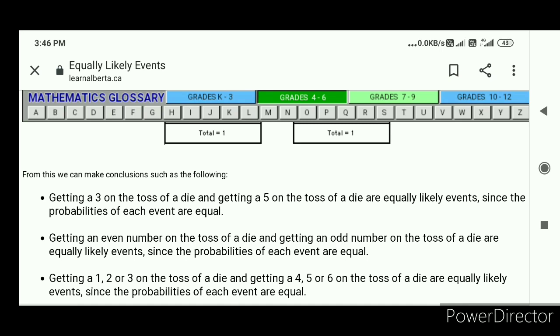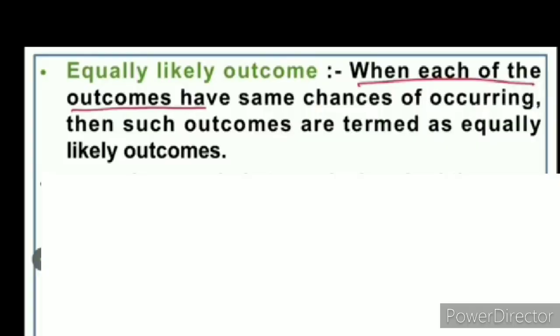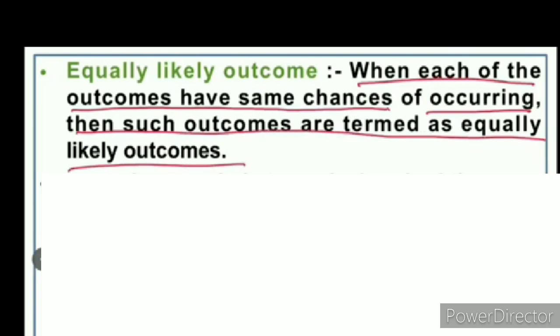Another example, tossing a coin. What will be the result? Head or tail. Head is one chance and tail is also one chance. Therefore, tossing a coin is also equally likely events. Understand? Yes, what is equally likely outcome? When each of the outcomes has the same chances, that is, an equal number of chances of occurring, then such outcomes are termed as equally likely outcomes.